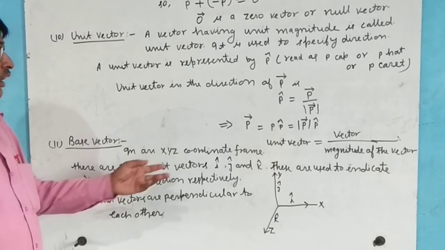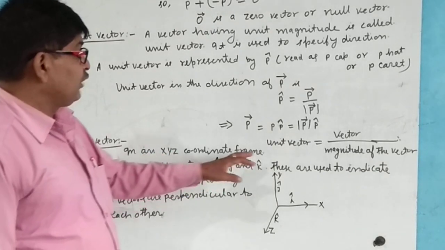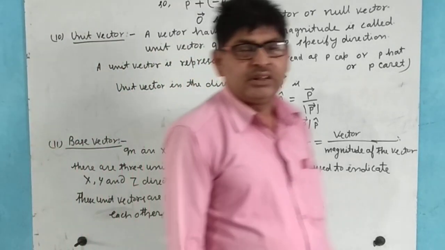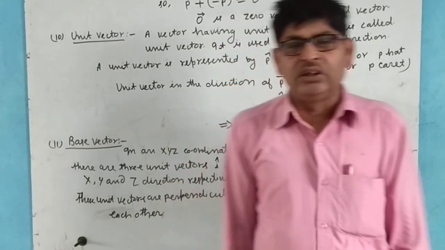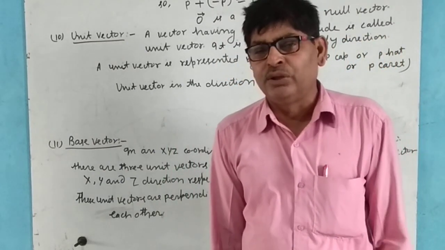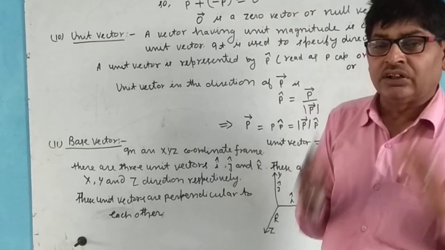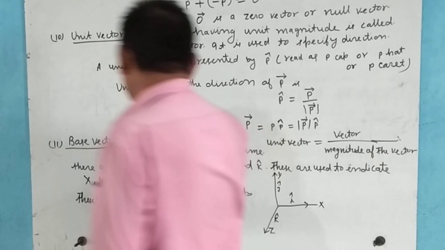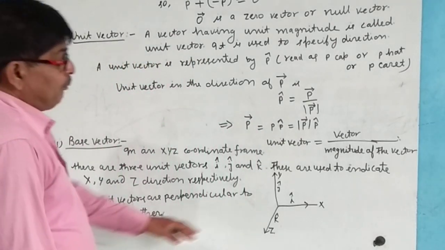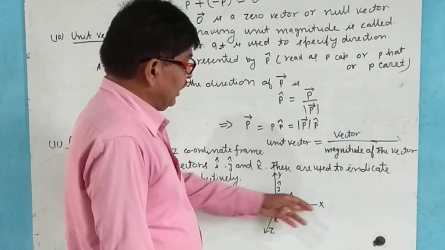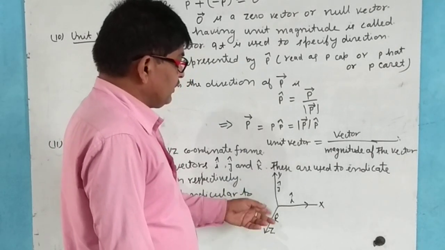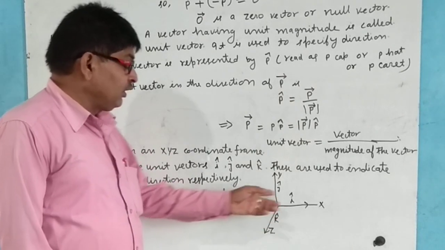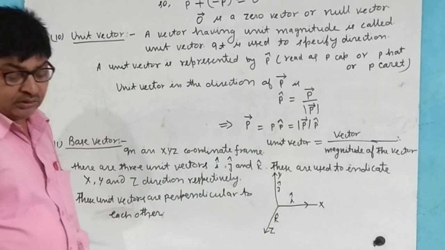Now next, base vectors in an XYZ coordinate frame. There are three unit vectors I, J and K. I represents the x axis, J represents the y axis, and K generally represents the z axis. These three unit vectors are perpendicular to each other, x, y and z.